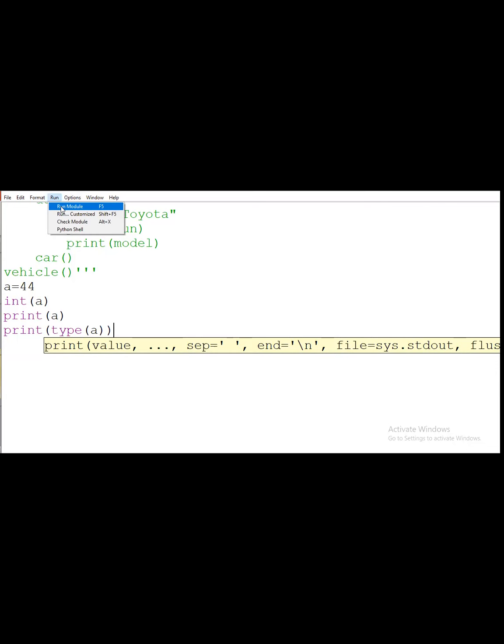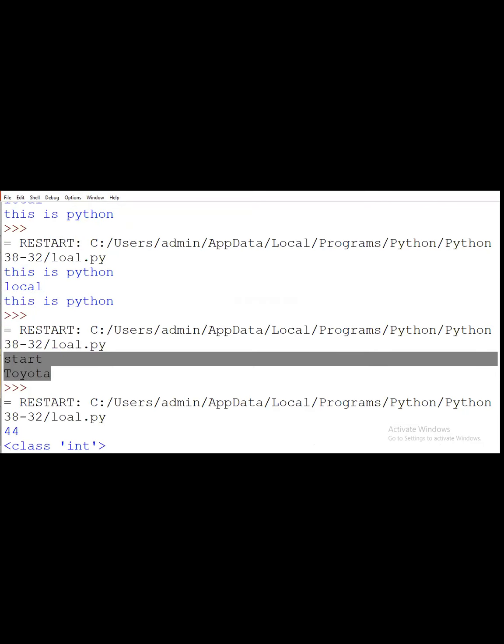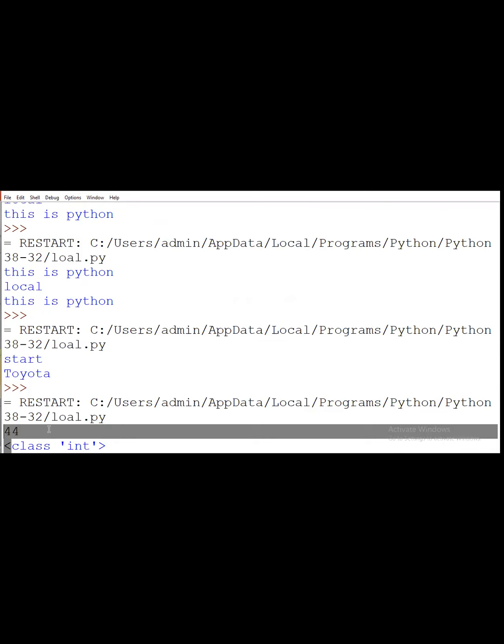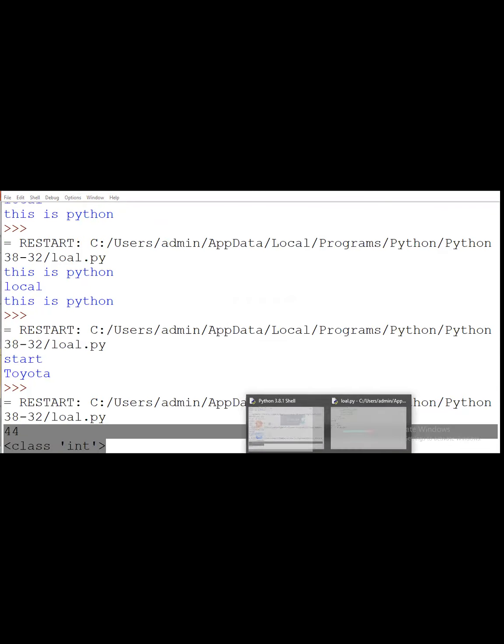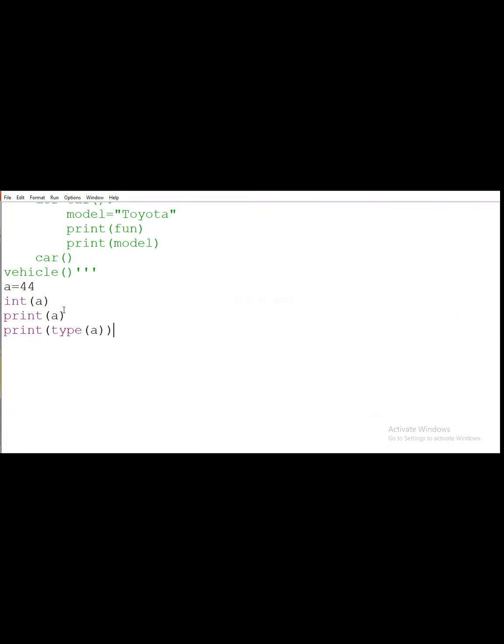You will see it prints 44 and class integer. Why? Because it is the built-in scope. Means what? It is a standard. We use the type keyword to find the data type of the variable that we write in our program.